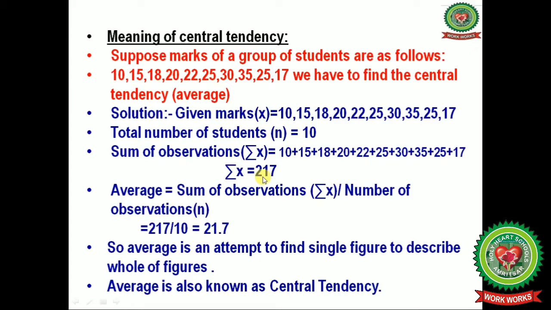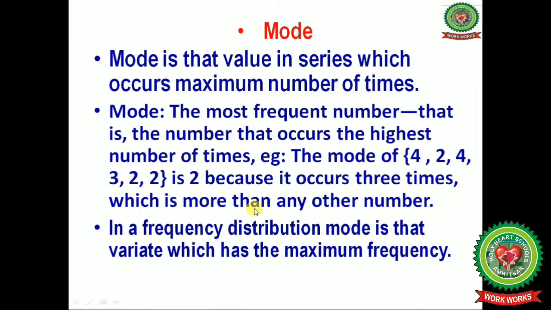When we divide this total, summation x, by 10, we get 21.7. So this 21.7 is the average. So average is an attempt to find a single figure to describe the whole of the figures. Average is also known as central tendency.